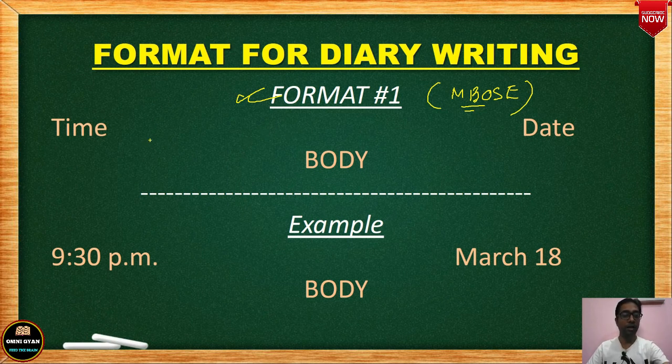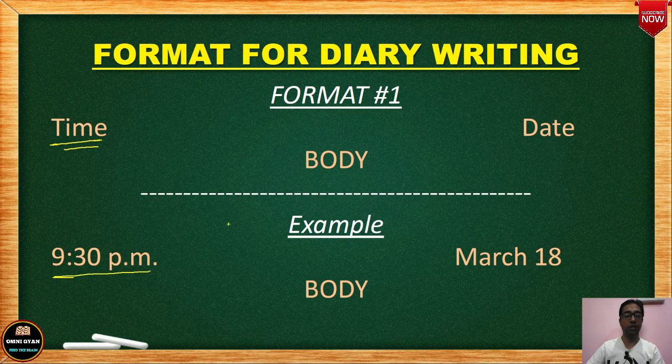How do you write? First of all, on the left hand side of your copy, you write the time. Here I have written an example: this is the format and this is the example. Generally you keep the time 9:30 p.m. or 10 p.m., because diary writing is done at night only, not in the daytime. That is the ideal time, 10 p.m. maximum. Don't go beyond that.